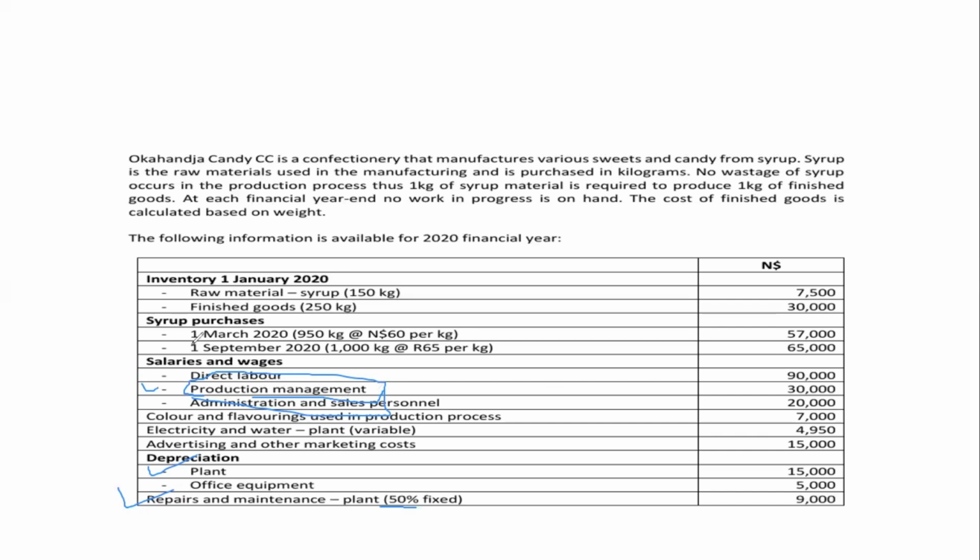Now, the first fixed manufacturing overhead is production management. That is the salaries for the supervisors, etc. So the total amount is 30,000, and for depreciation is 15,000. For repairs and maintenance, 50% of the 9,000 is 4,500.